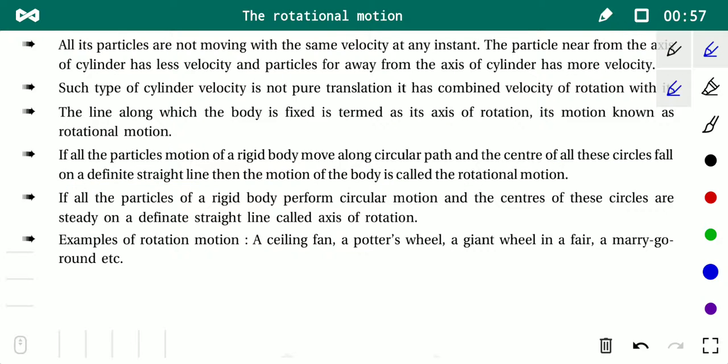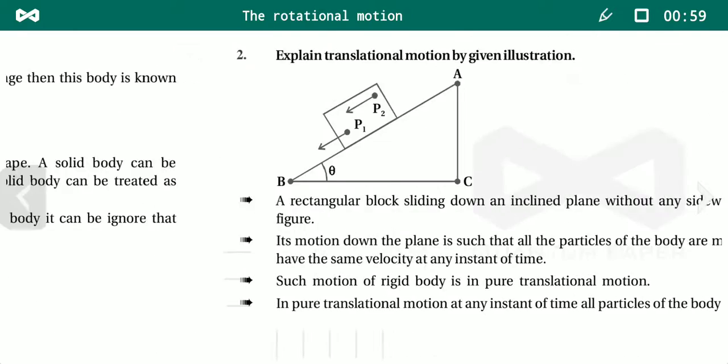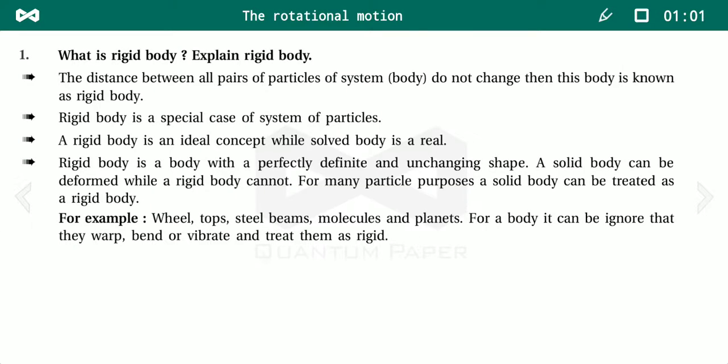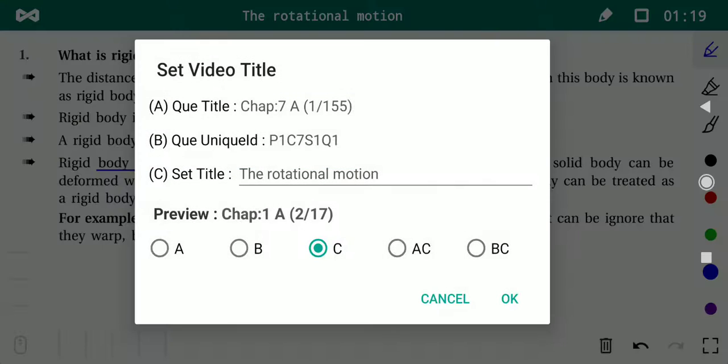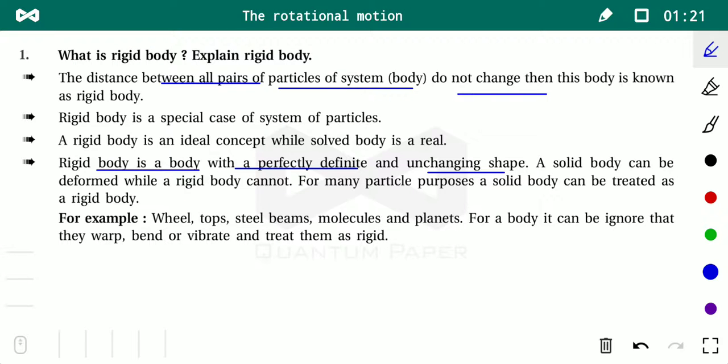Before discussing this rotational motion, we discussed what a rigid body is. A rigid body is a body with a perfectly defined and unchanging shape, and the distance between all the pairs of particles of the rigid body does not change.